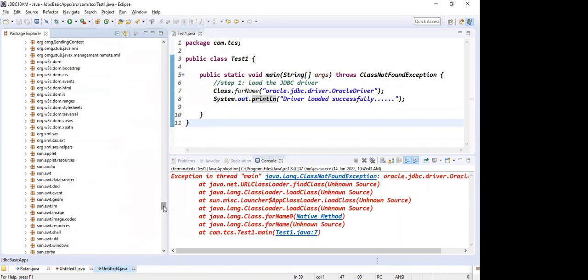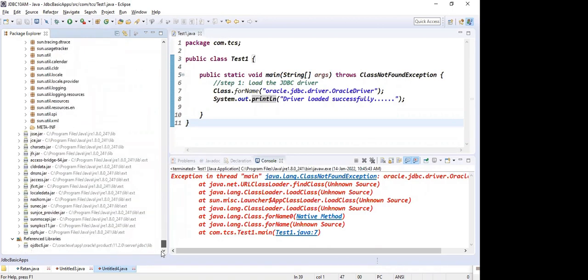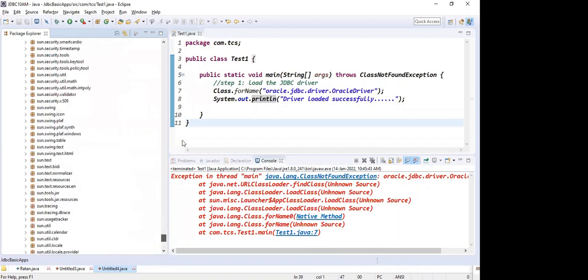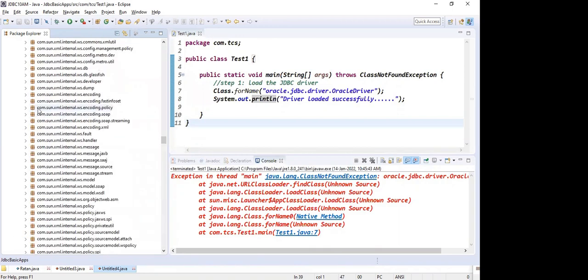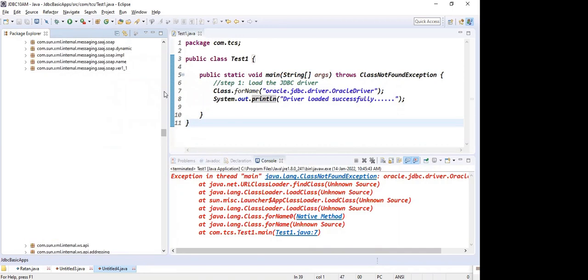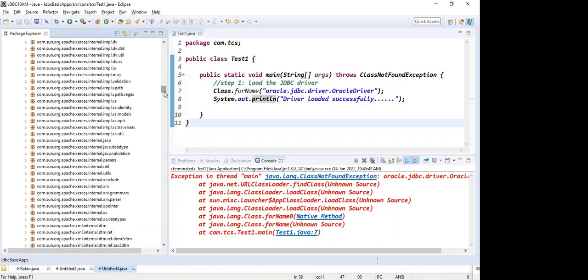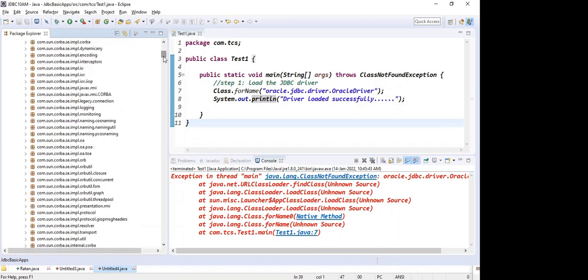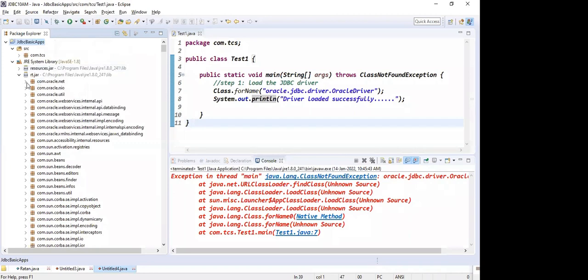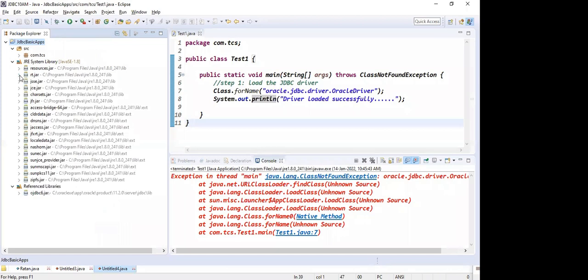Exactly, guys, sun.awt and so on. This is all a jar file. If we extract it, you get the .class files like this, right? rt.jar is the main file, guys.